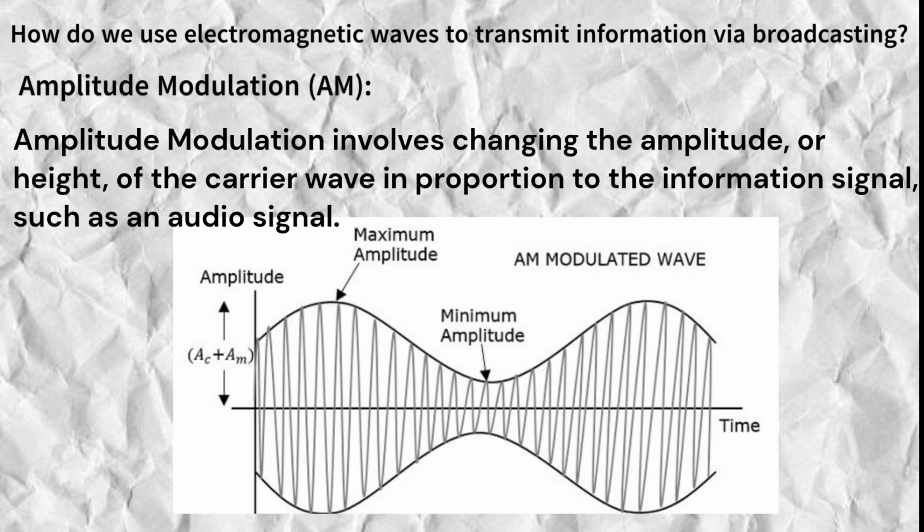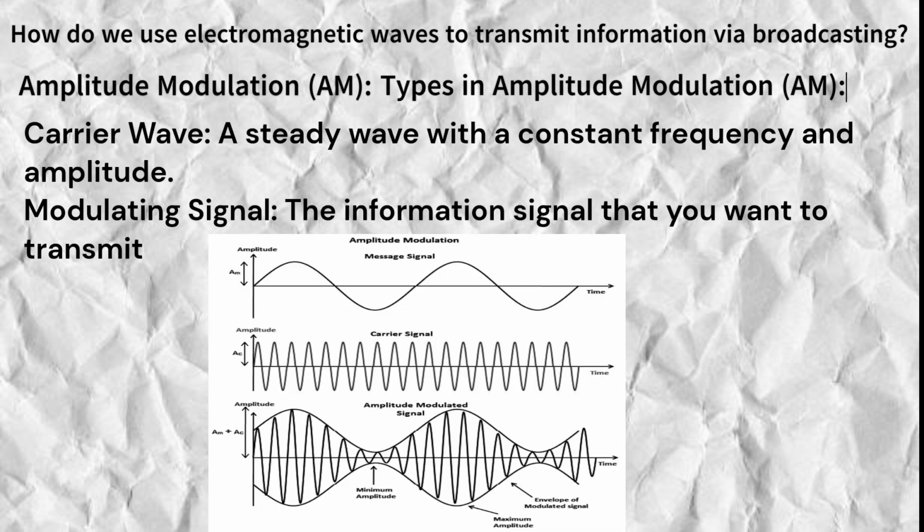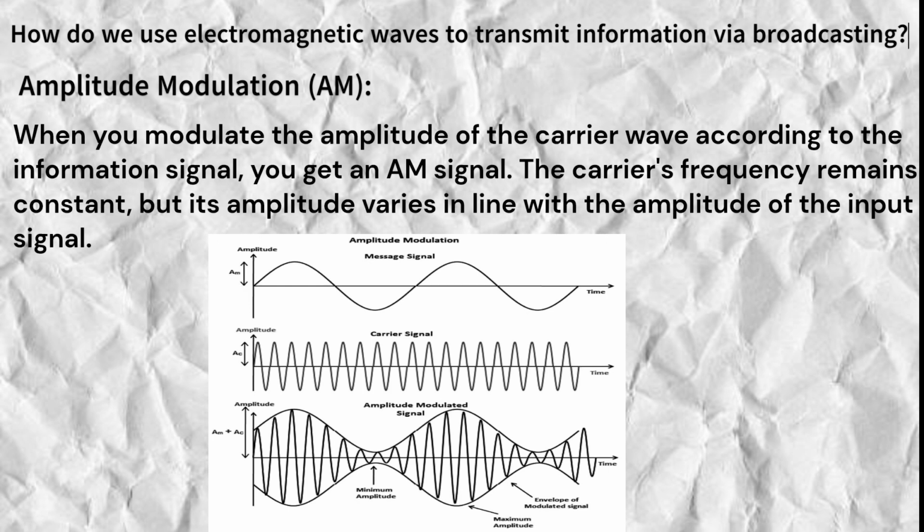Amplitude modulation involves changing the amplitude, or height, of the carrier wave in proportion to the information signal, such as an audio signal. What are the two types in AM waves? Carrier wave, a steady wave with a constant frequency and amplitude. Modulating signal, the information signal that you want to transmit. When you modulate the amplitude of the carrier wave according to the information signal, you get an AM signal. The carrier's frequency remains constant, but its amplitude varies in line with the amplitude of the input signal.